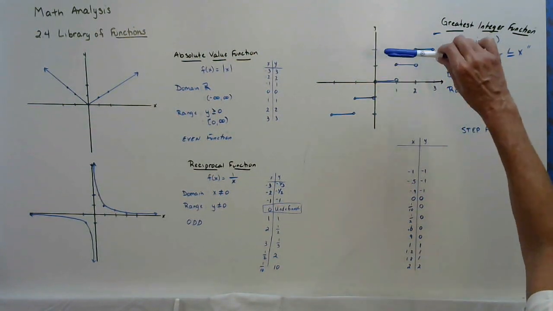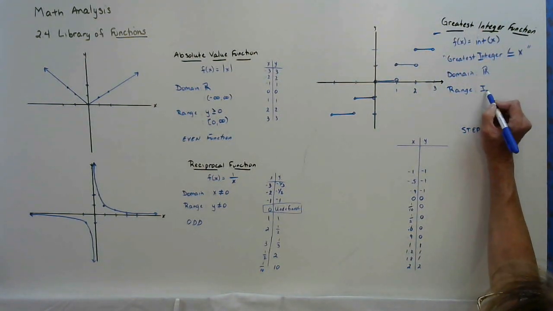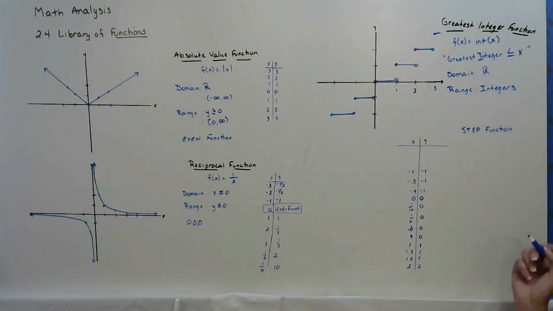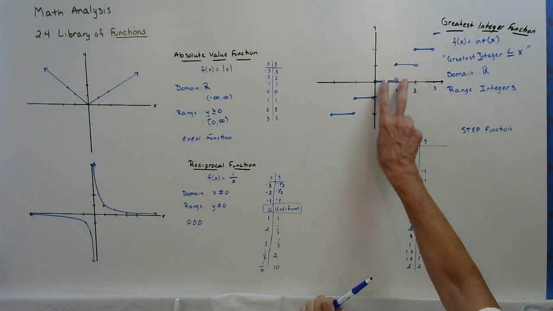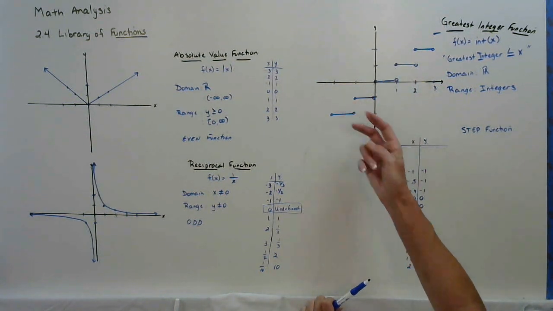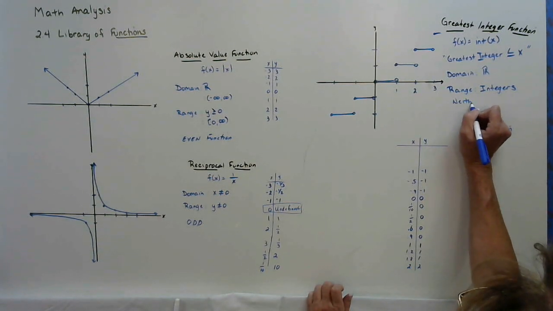The range are just these y values. The range are just the integers. And then although this looks odd, it's not. Because you'll notice that this identical piece, it's absolutely identical. We did not switch the x and the y value. So it is neither even nor odd.